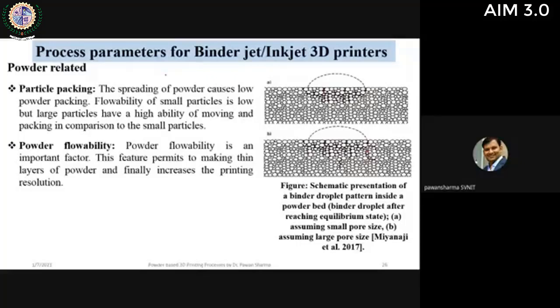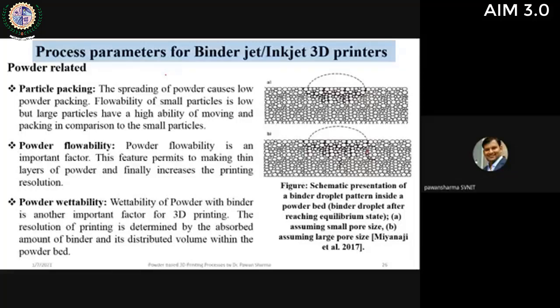the working bed. Because a thin layer of powder will be spread out, and if it is uniformly distributed, then it will allow for better strength, better printing, or better accuracy. So powder flowability is a key parameter in case of binder jet printing. Then powder wettability. Wettability is the property wherein the binder should be able to completely wet the surface. So if this is the particle, and the binder is coming, it should have the ability to completely wet the surface of the particle.